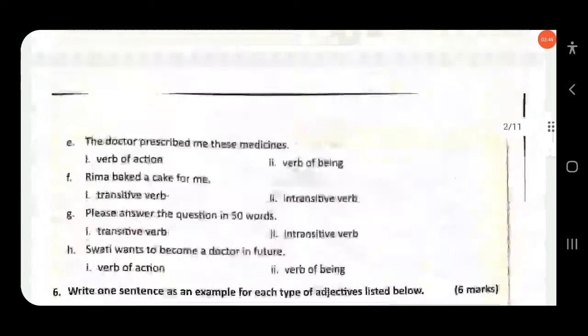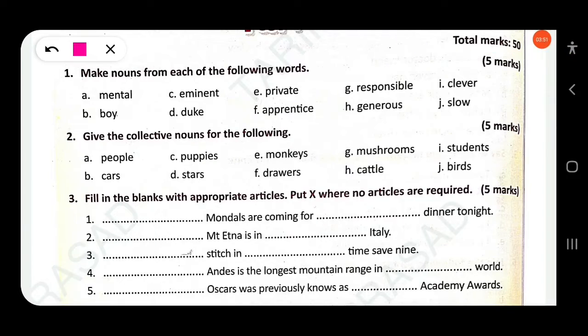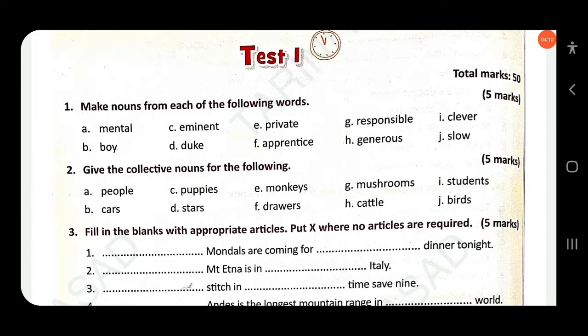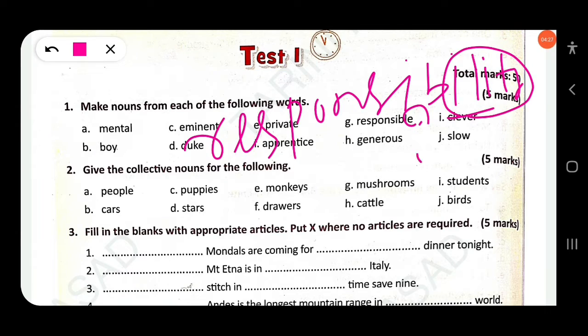Then next question, responsible: responsibility. Just remove le and add ility: responsibility.